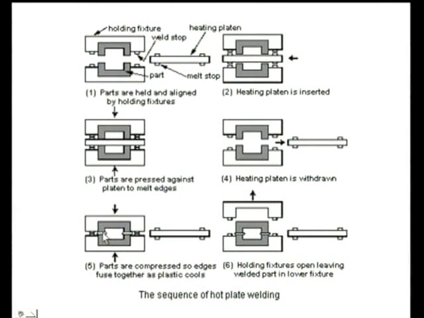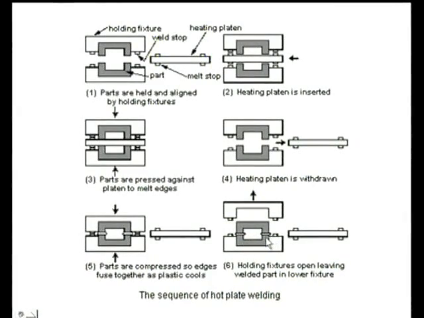Then we remove the fixtures, and after removing the fixtures we can remove the workpiece. Here it was in two C-type channels, and here it has become a rectangle, and you can see these two are the welding beads. After welding you can find these two beads.